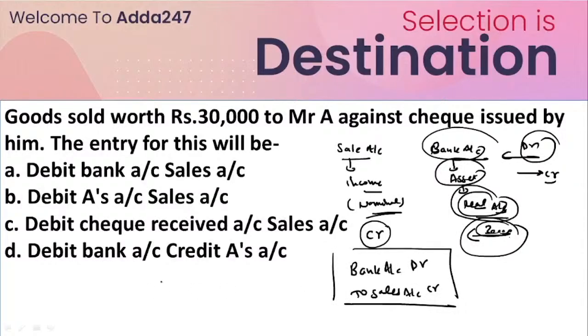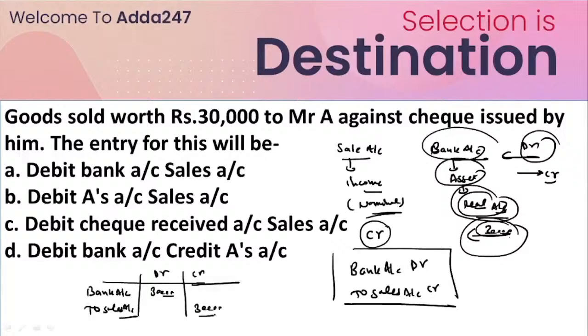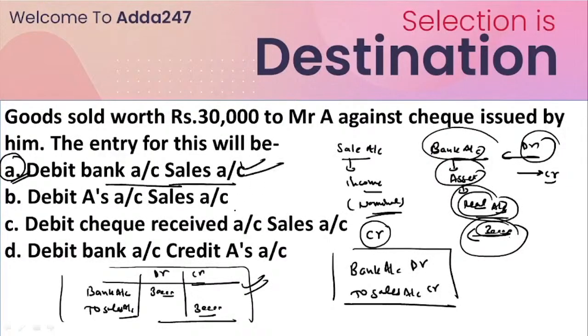Okay, so when we make the debit and credit entry, how will we write it here? This will be our bank account and to sales account, and the bank account would be debited by the 30,000, while the sales account should be credited by the 30,000 rupees. So this is how we make the debit and credit entry. So the answer given by everyone here is A. Yes, that is it. I hope it is clear for everyone.